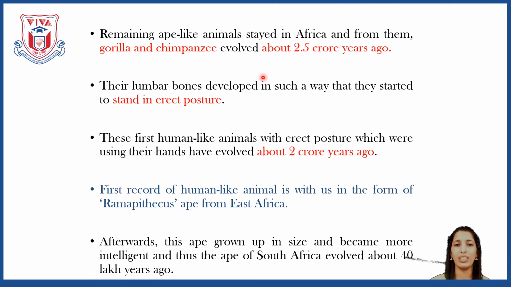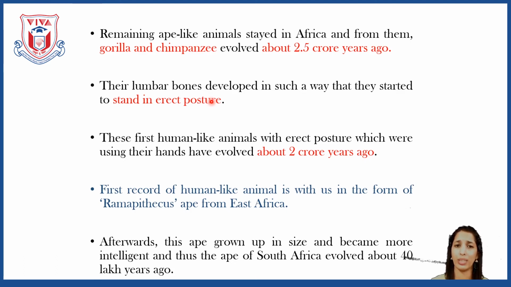Then gradually their lumbar bones developed in such a way that they started to stand in an erect posture. Initially, they were walking on 4 limbs, right? The 2 forelimbs and the 2 hind limbs. So they were using the hands and legs. But once the development of the lumbar bone had occurred, the monkey-like structure got the erect position, erect posture.